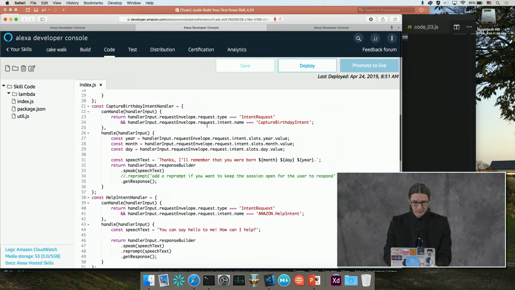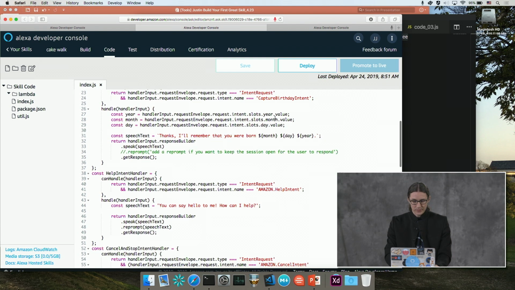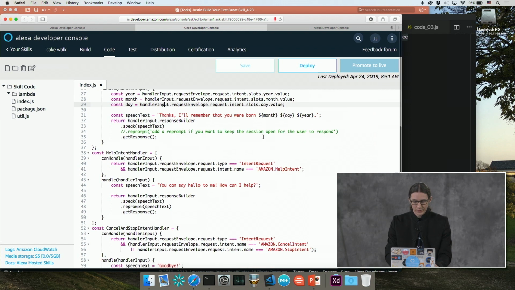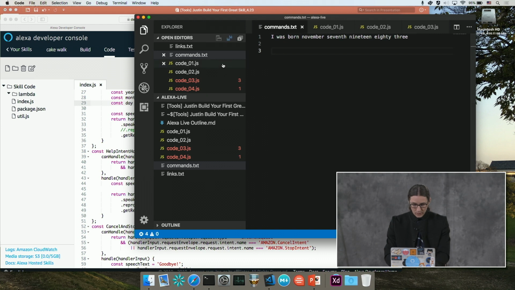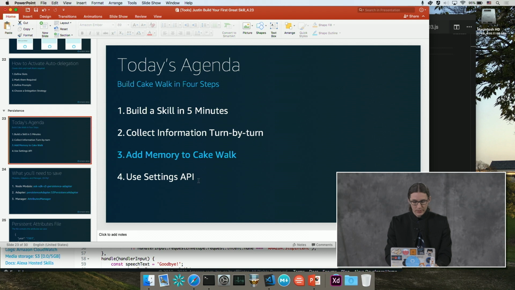And I'll just point out in our capture birthday intent's can handle method, we are looking to see if the type is an intent request and if the intent is capture birthday intent. And then in our handle function, we're accessing the value of our slots by saying handlerInput.requestEnvelope.request.intent.slots day, month, year, and then we're doing .value. And then we're capturing those and putting them in the string that says, thanks, I'll remember when you were born. So now we're going to move on to the next part where we're going to add memory to Cakewalk.